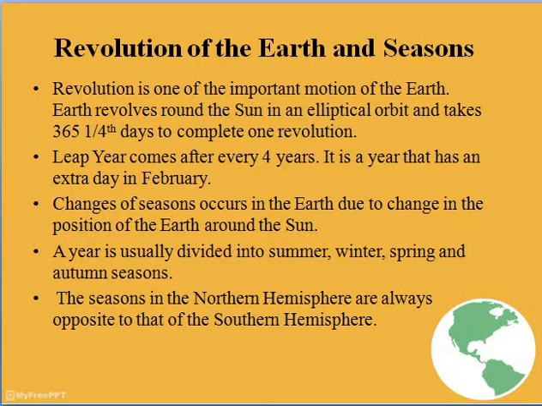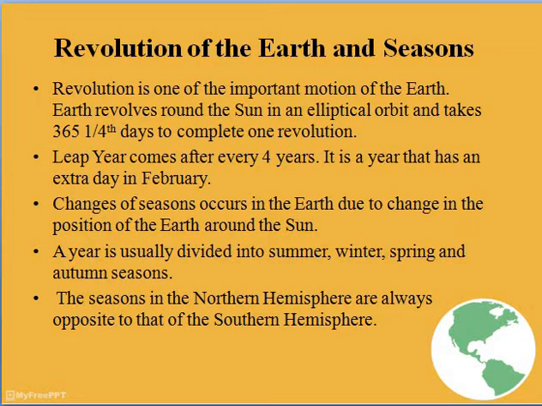One point I want to add here: due to rotation, or the movement of the earth on its axis, we experience days and nights. But due to the revolution of the earth, or movement of the earth around the sun, we experience different seasons. Clear? Okay. So next comes leap year. Hope you already know what a leap year is. Last year, that is 2020, was the leap year. A leap year is the year that has an extra day in the month of February. That means during the leap year, February has 29 days. A leap year comes after every 4 years.